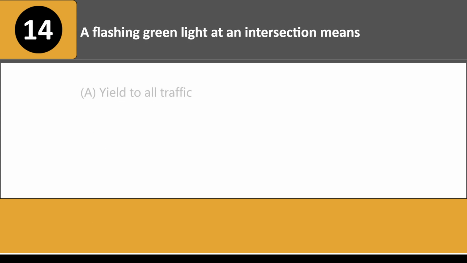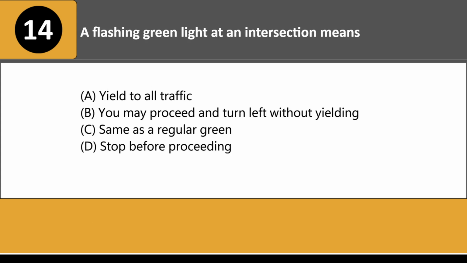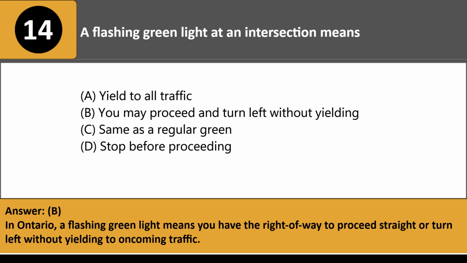A flashing green light at an intersection means: A. Yield to all traffic. B. You may proceed and turn left without yielding. C. Same as a regular green. D. Stop before proceeding. Answer: B. In Ontario, a flashing green light means you have the right of way to proceed straight or turn left without yielding to oncoming traffic.